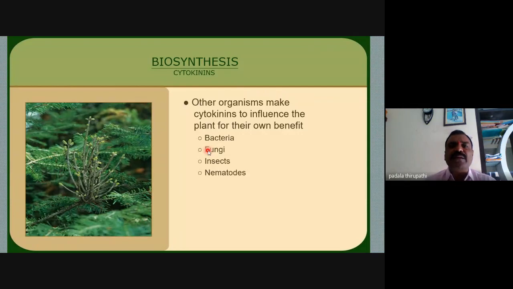Along with the internal parts of the plant, some organisms are also responsible for the natural synthesis of cytokinins, to influence the plant for their own benefit. Bacteria, fungi, some insects, and nematodes are also responsible for the synthesis of cytokinin.